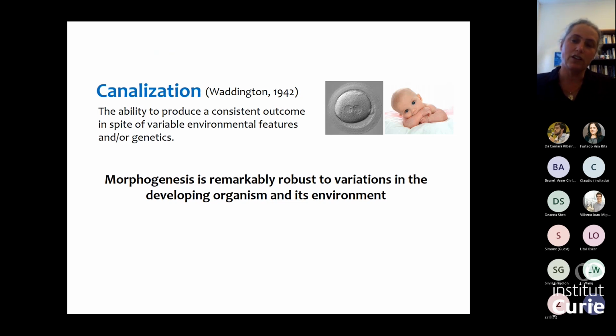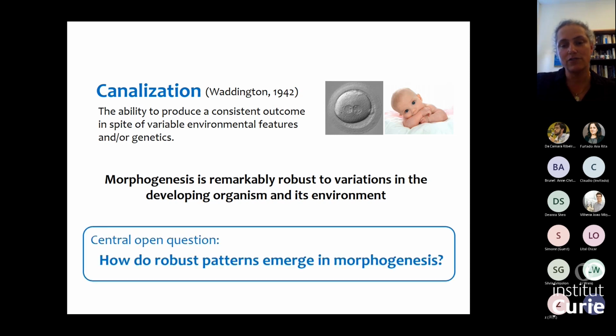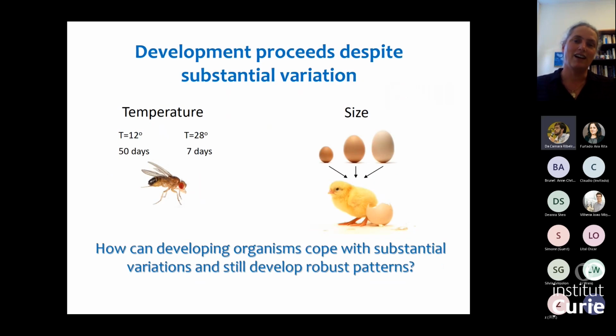Yet when you look, for example, at a human embryo develop, you almost invariably get a baby with 2 hands, 2 eyes, a nose. This is really striking. And one of the central questions in this field is to understand how robust patterns emerge in morphogenesis. And just to give 2 examples that exemplify this remarkable robustness, here I've just taken 2 examples of features that are obviously important for the development.